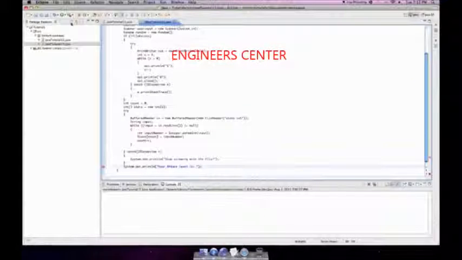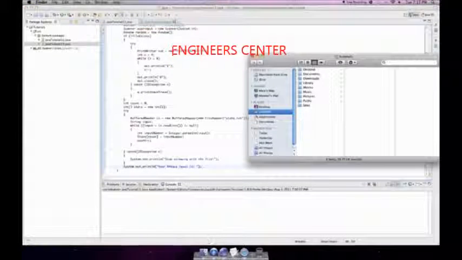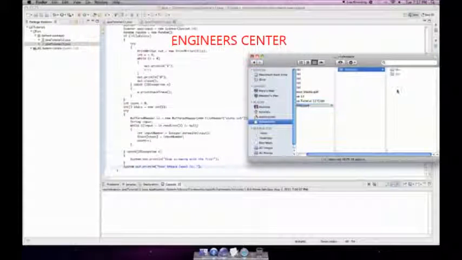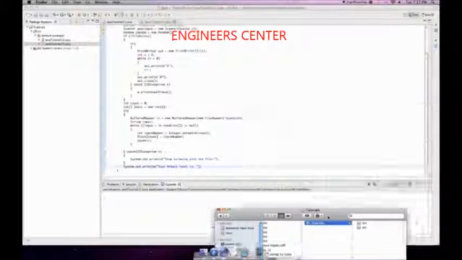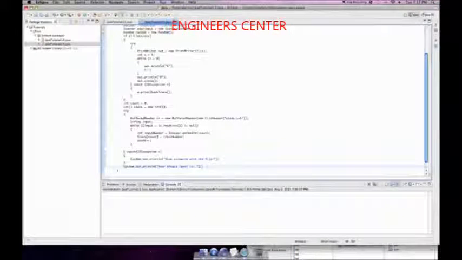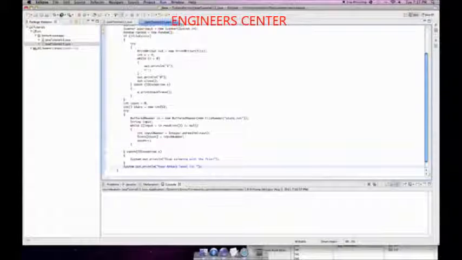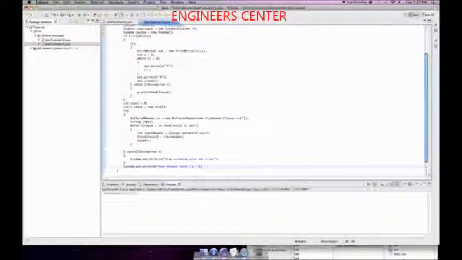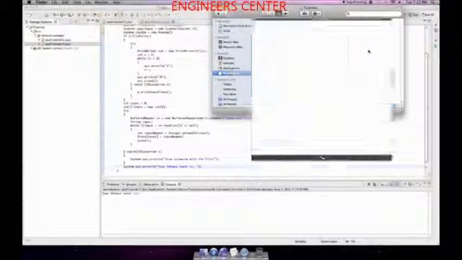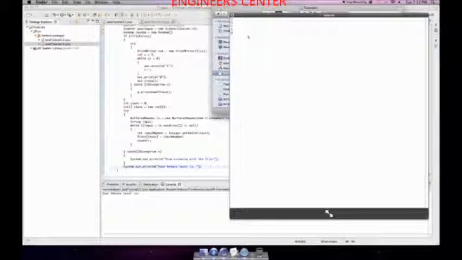And so, let me just run this real quick and show you. I would like to point out there is no stats.txt file there in tutorials. Now watch that while I run this program. Watch right there. Boom, stats.txt appeared. And so we're going to look at that file. Look, it has our 5 numbers.